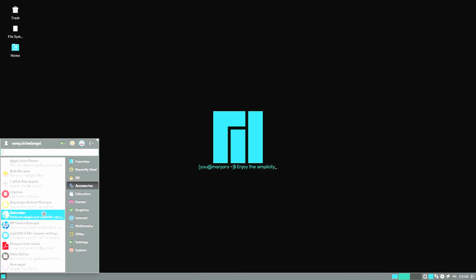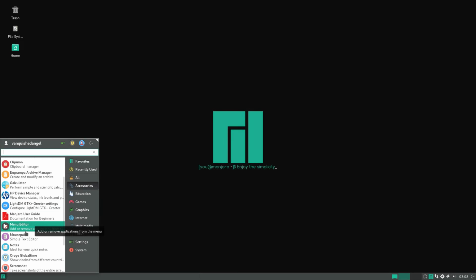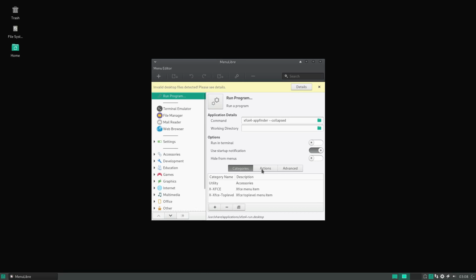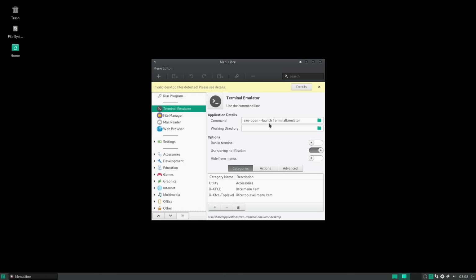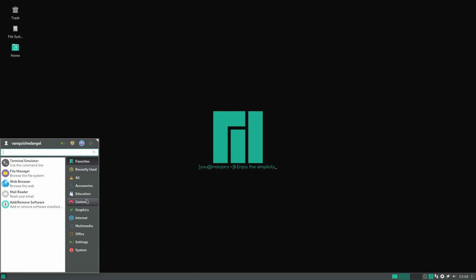Archive Manager, it's probably the same as what comes in Ubuntu. I forget which one they use. This, I always have HP printers. A user guide, that's pretty cool. Mostly because that would just be something I would never look at anyway, but at least it's there. Menu editor, let's open that up for a second. So we can click, gotcha. Okay, so you can put like the command in there. That's pretty cool. Right? Don't know what that invalid thing means. Don't care.